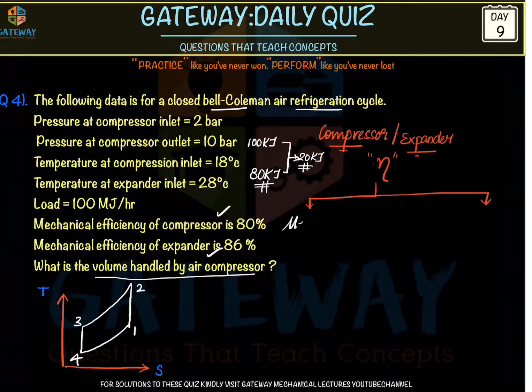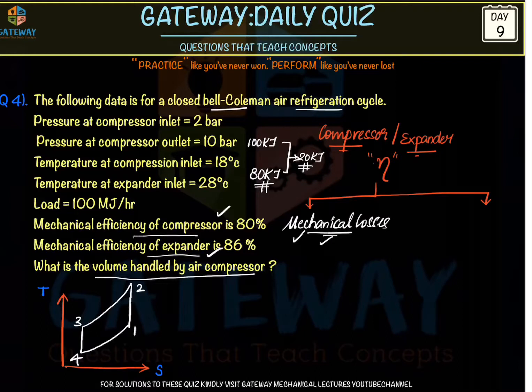What were the possible losses? There come our mechanical losses, or mechanical efficiency due to the losses. So what were all the mechanical losses possible? Friction can be a mechanical loss. Transmission line, the pipes. The rotating part of the compressor might have some inertia loss, right? There are many possibilities: loss in the bearing, loss in the lubrication of the bearing. So these all come under mechanical losses. So whatever mechanical efficiency is given for the compressor and expander is with regard to the mechanical losses, and there is nothing thermal here.